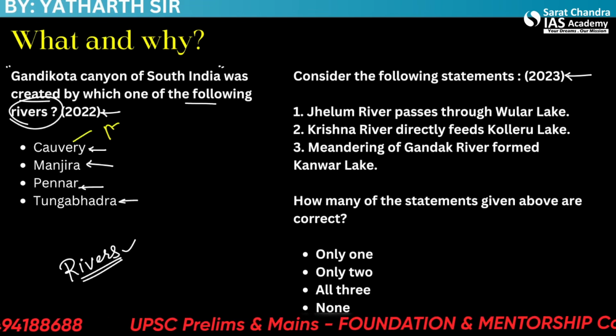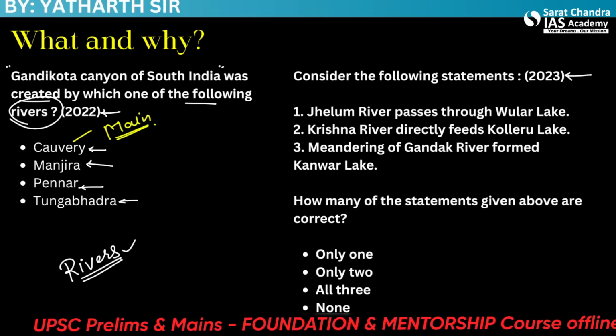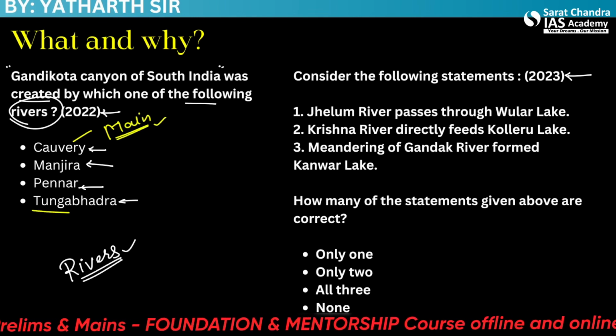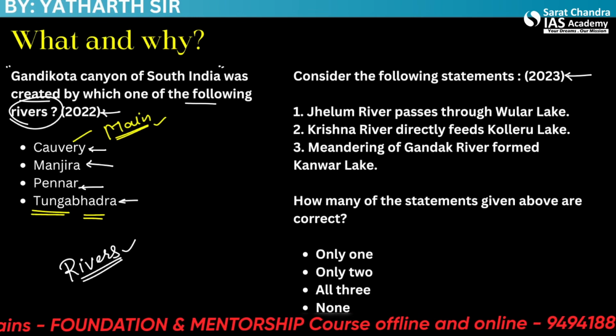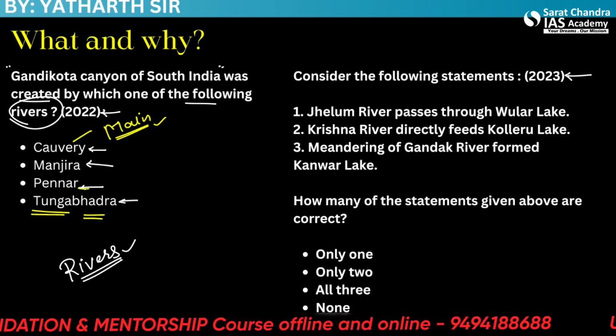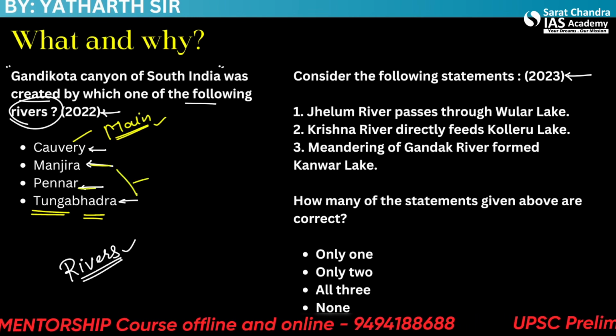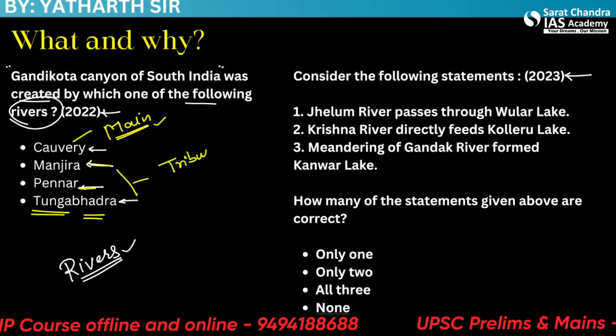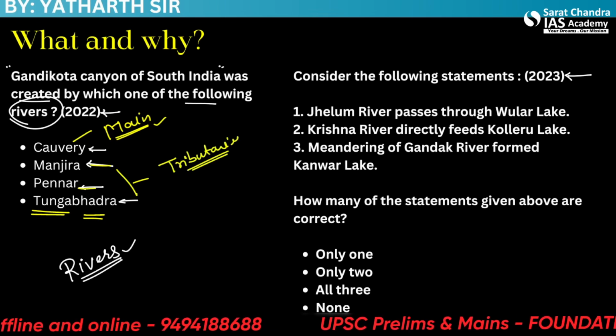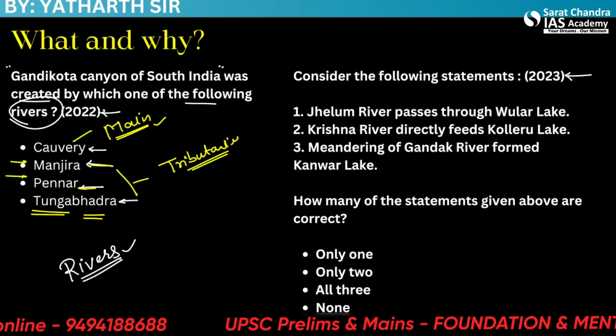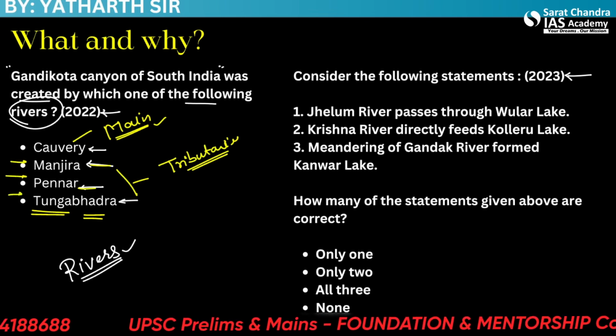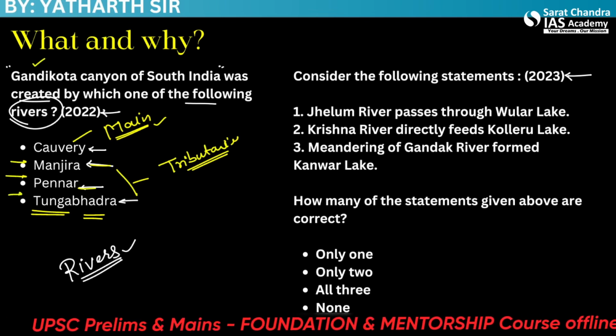So this is the main river. However, let's say Tungabhadra, these are two rivers which make a single river. Pennar and Manjira are tributaries of other rivers. So if you don't know the specific nature or course of even the tributaries, you have no opportunity to make this question correct. So it's a factual question.